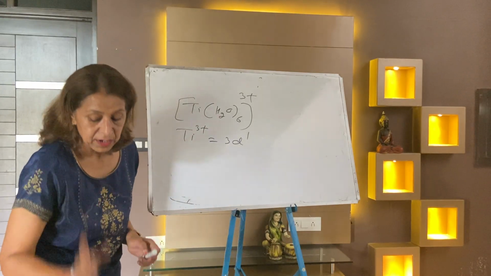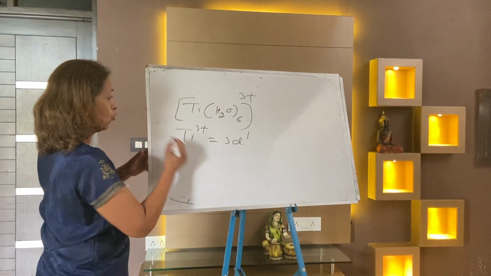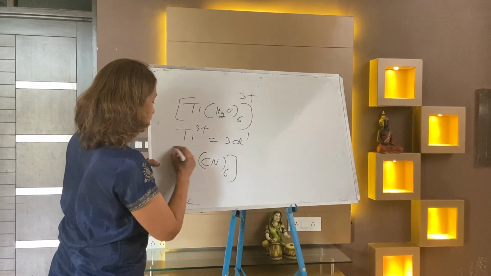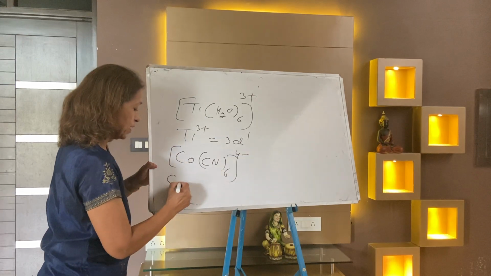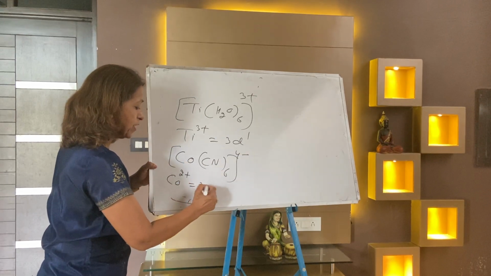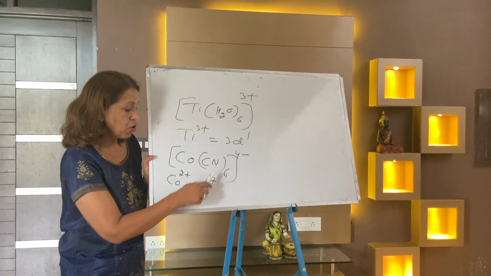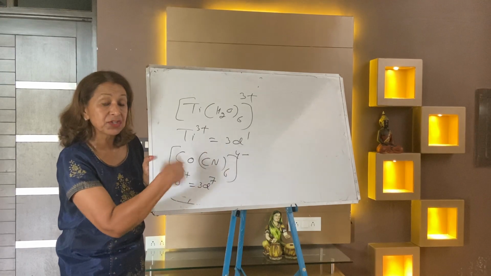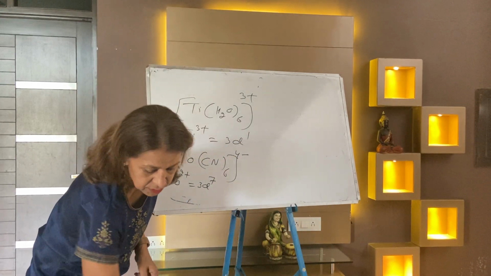So it's d1. Next is cobalt cyanide 6, minus 4. Few exceptional cases only. Cobalt cyanide 6, 4 minus. Cobalt is 2 plus, 3d7. When the ligand is strong, shifting, migration takes place. I'm going to draw 3d7 first.